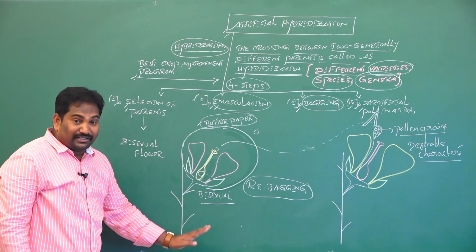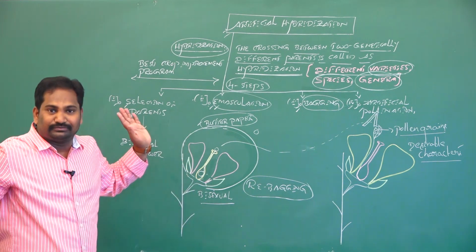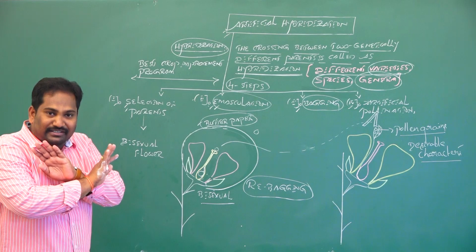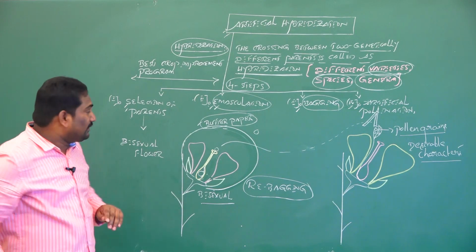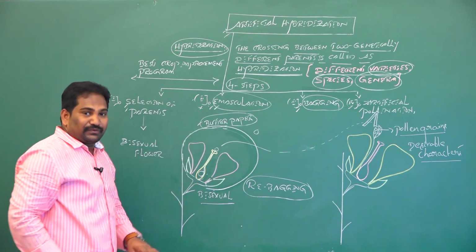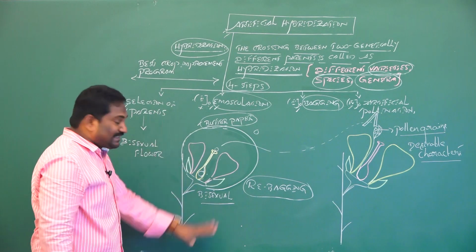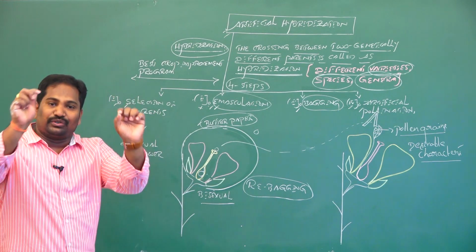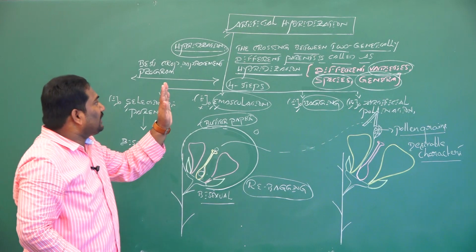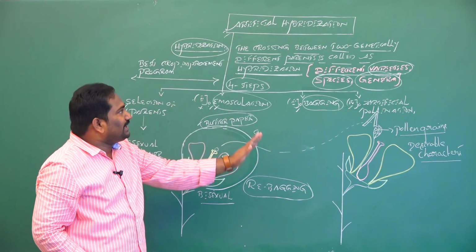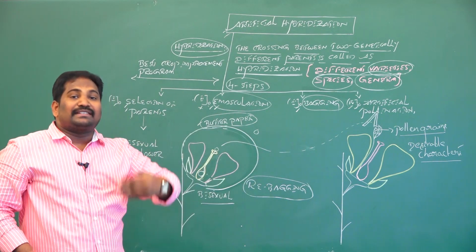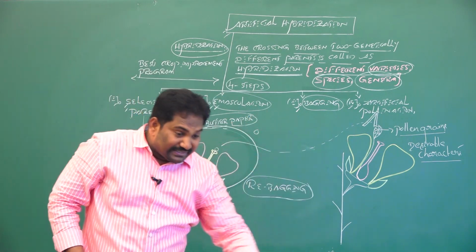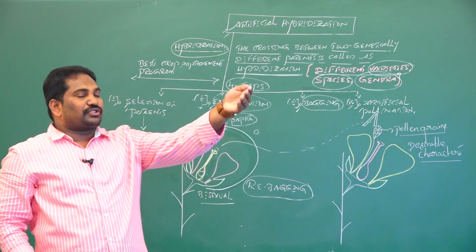If the selected parent is unisexual, meaning both sex organs are not present, then emasculation is not required. Emasculation is required for bisexual flowers, not for unisexual flowers. It is one of the best plant breeding methods to increase crop productivity and to increase the desirable characters in the next offspring.